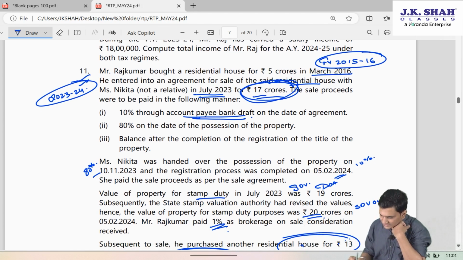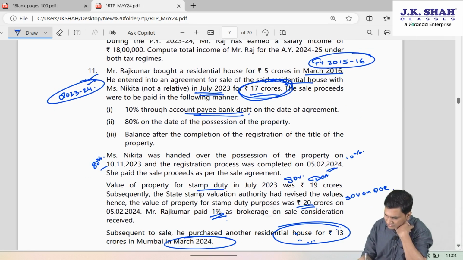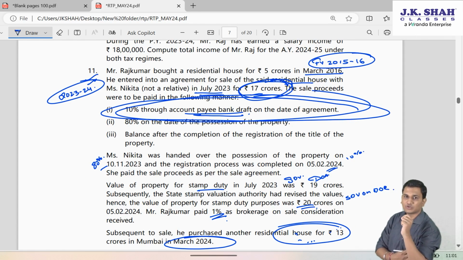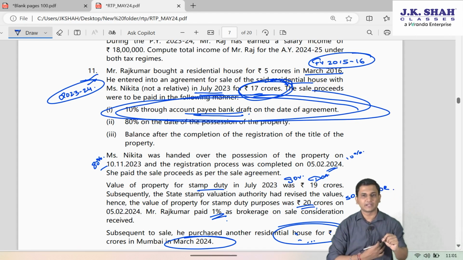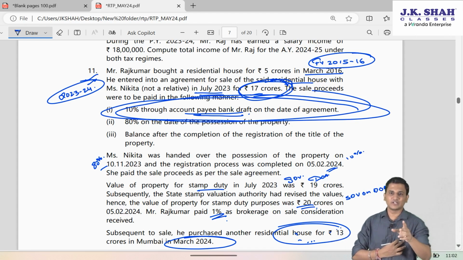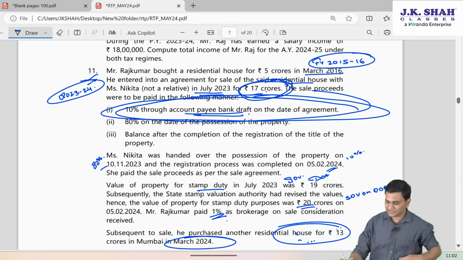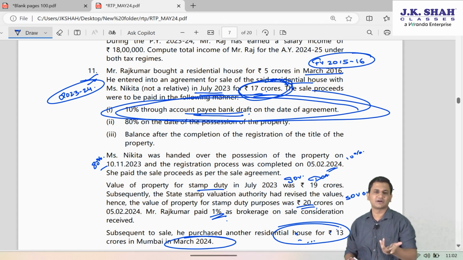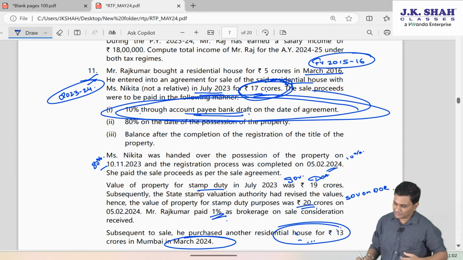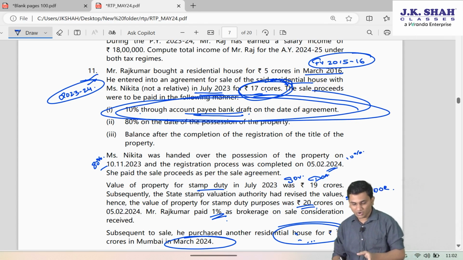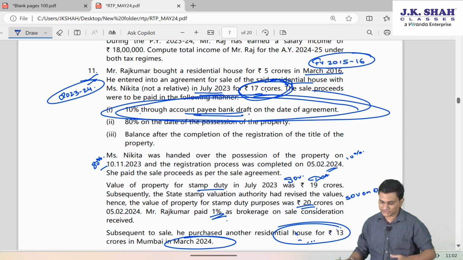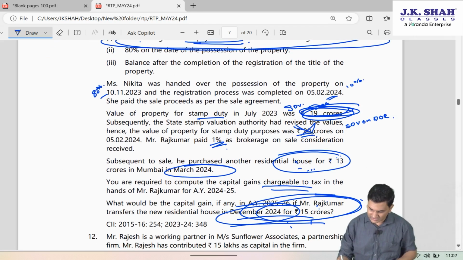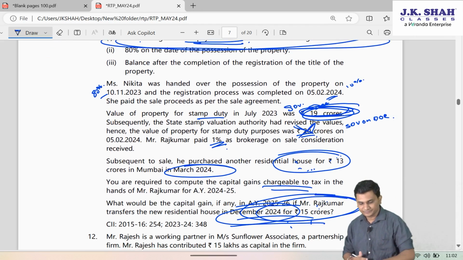So in our case, 10% of the amount was received through account payee bank draft on the date of agreement. Even if it is on or before the date of agreement, it's fine. Since it is part consideration, even if 1% had been received, it doesn't matter. So with 10% received on or before such date through the specified modes, we can take the stamp duty value on the date of agreement. We can ignore the stamp duty value on the date of registration.